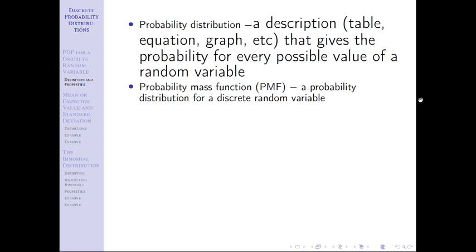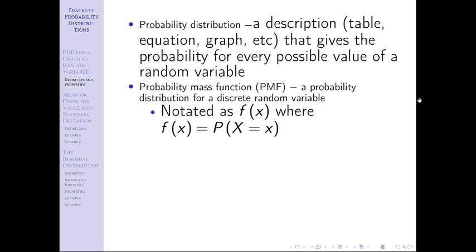And some properties. First off, we notate this probability distribution as f of x. Think back to Algebra 1, Algebra 2, back in whenever you took this, college algebra, doesn't matter. f of x is function of x. If you were to plot it, it would be equivalent to the y-axis, right? We're going to call our probability distributions in discrete variables f of x. And note that f of x is equal, and this is where the capital lowercase thing comes in, equal to the probability that capital X equals lowercase x. Remember, lowercase x is going to be replaced with a number that's a possibility of a realization. So what we're saying is f of 4 is the probability that x equals 4.